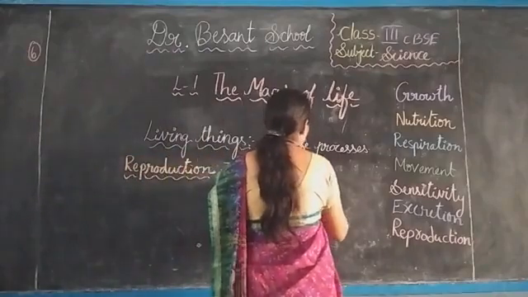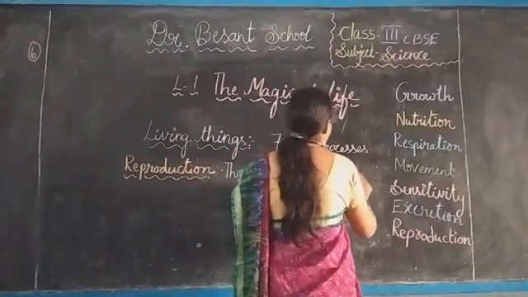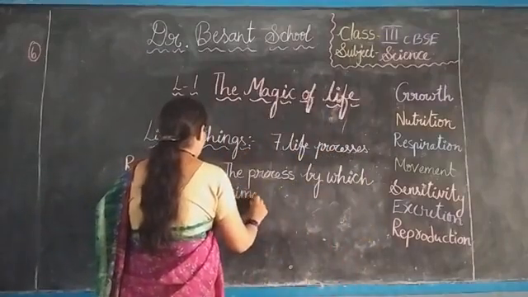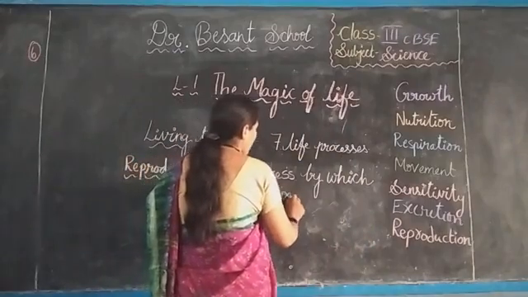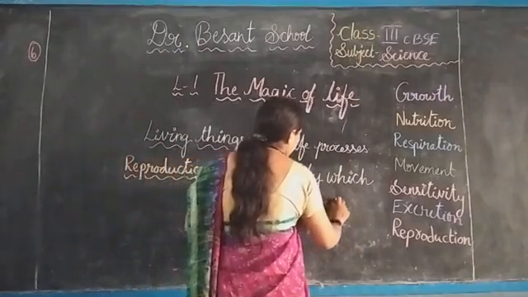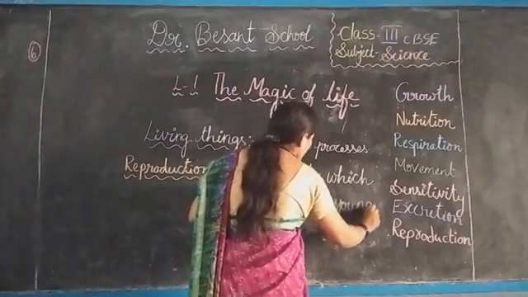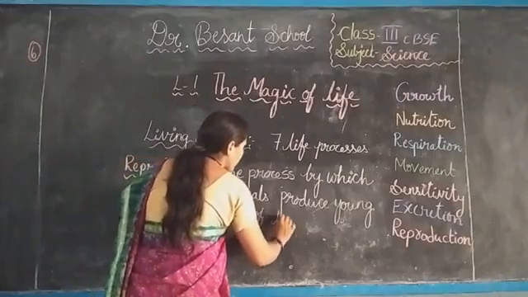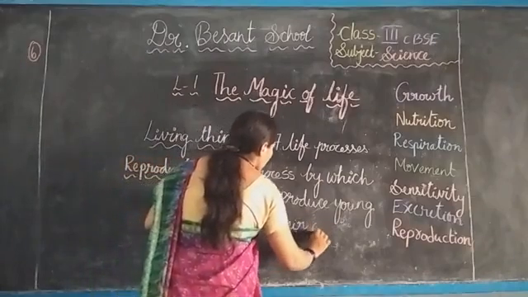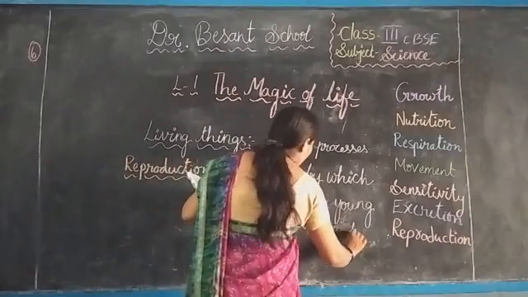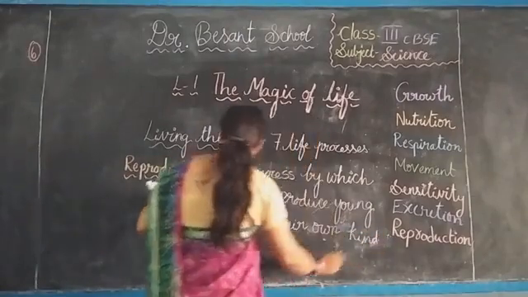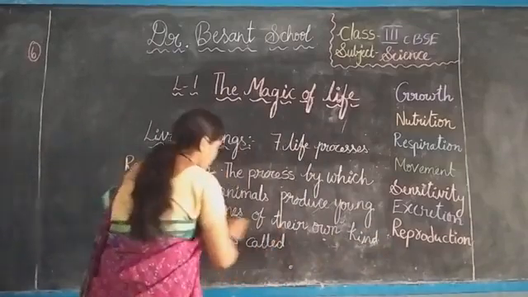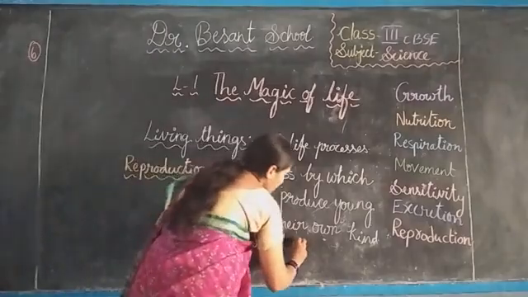The process by which animals produce young ones of their own kind is called reproduction.